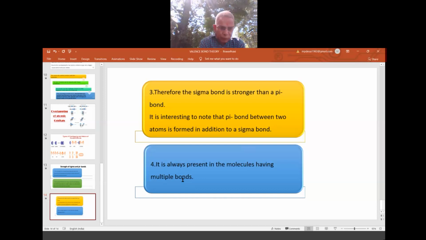So, the beautiful theory by Heitler, London, Pauling and Slater, all those. So nicely we understood what is meant by VBT. VBT's main idea is the overlapping of atomic orbitals, the effective overlapping of two atomic orbitals. First point we understood.